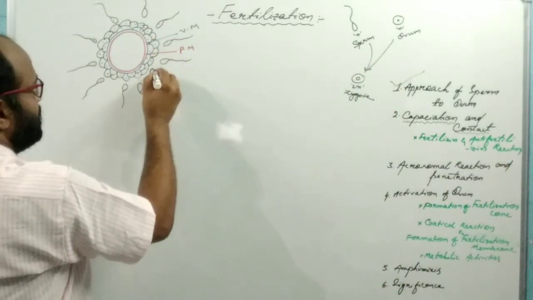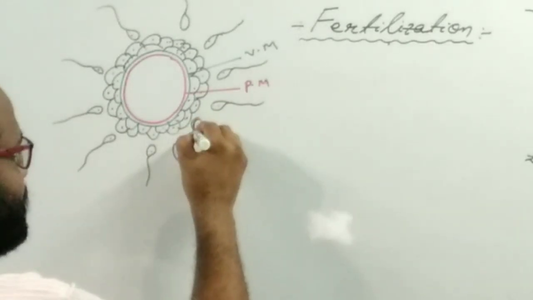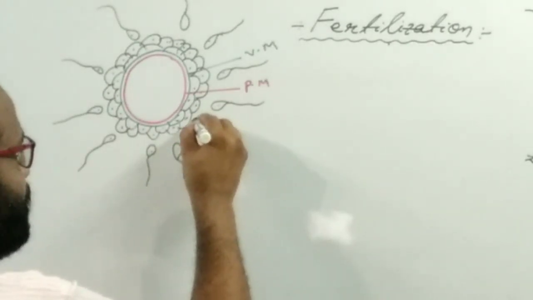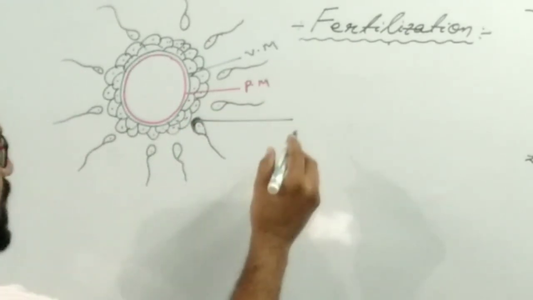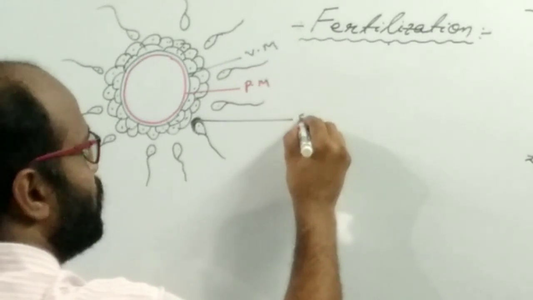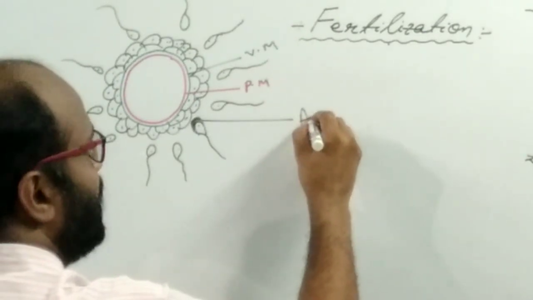Actually, suppose this is the surface of the sperm, which contains an enzyme. This enzyme is known as anti-fertilizin.